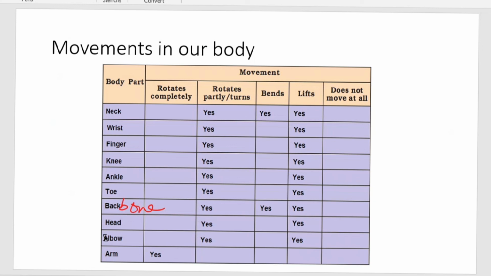So in the next class we'll be discussing your skeletal system and joints, and in the next class we have to discuss the different types of movements in animals, that is called gait of animals. Thank you.